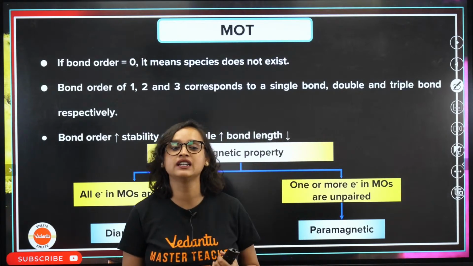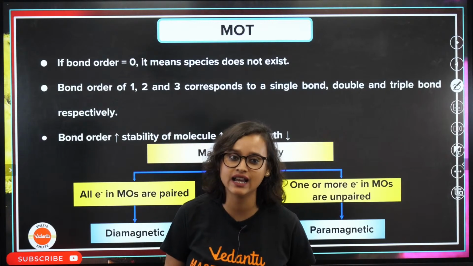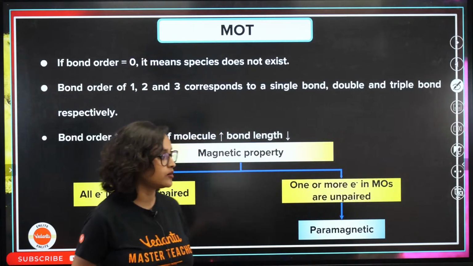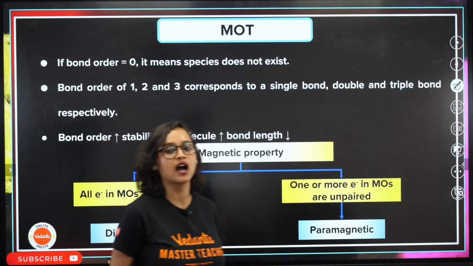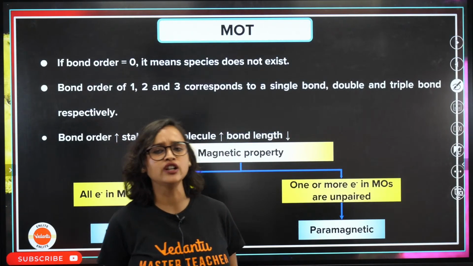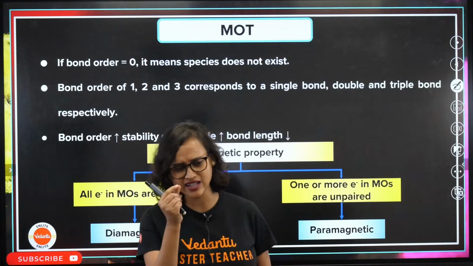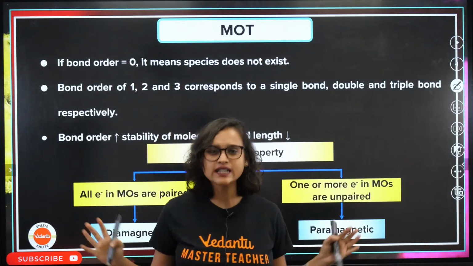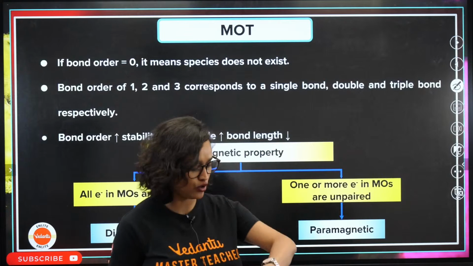Let's solve some questions. Why do you put a star? They are anti-bonding molecular orbitals. Anti-bonding molecular orbitals, you must put stars, okay? You must put stars. I'm so sorry. Don't mind about it. I was a little disappointed, but I'm fine. Chill, it's fine. All these things happen, okay? No problem.